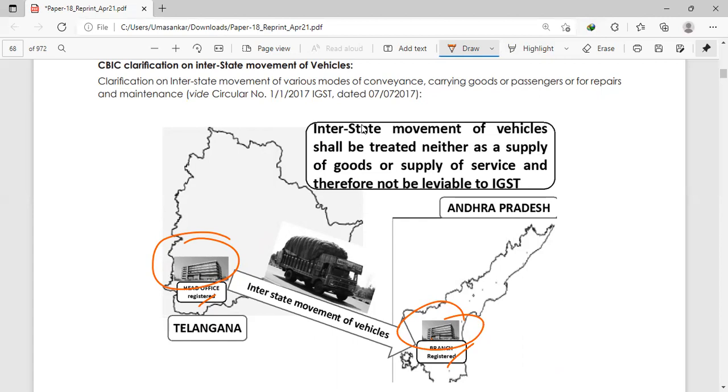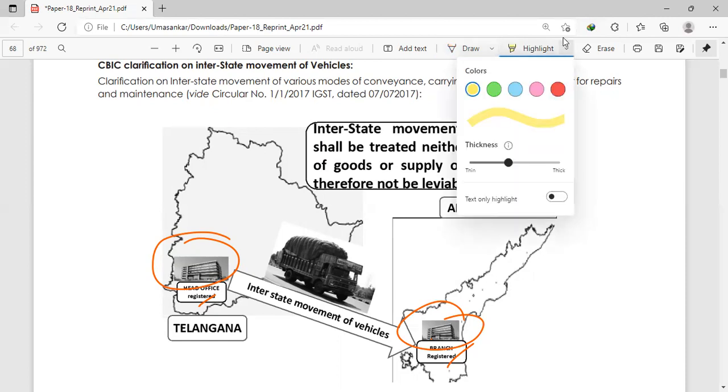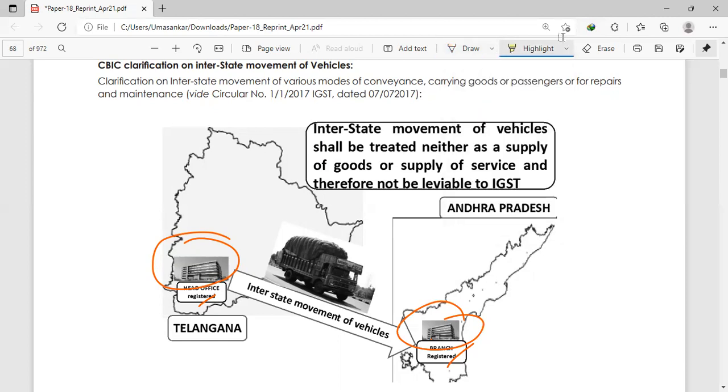Interstate movement of vehicle is there. It is neither a supply of goods nor a supply of services. Here goods is not written, meaning stock is not there, it may be empty vehicles or something. See, here is the case: conveyance, carrying goods or passengers, or for repair and maintenance. So, one, two, three. For these three cases, if interstate movement of vehicles is there, no GST.